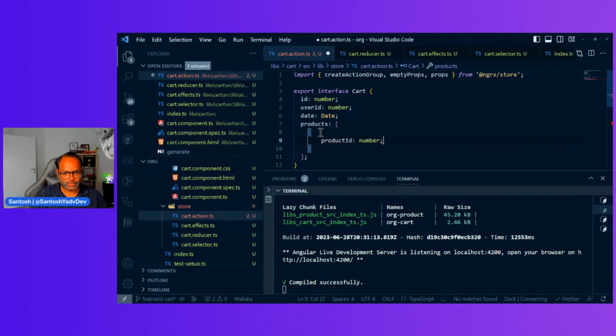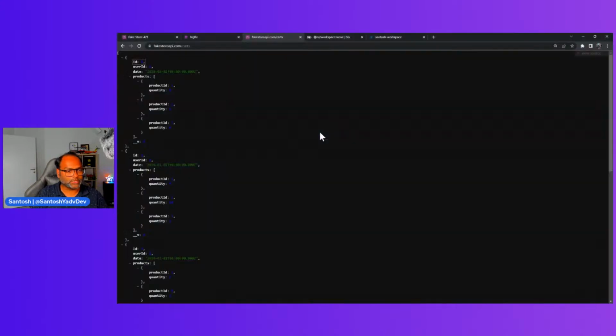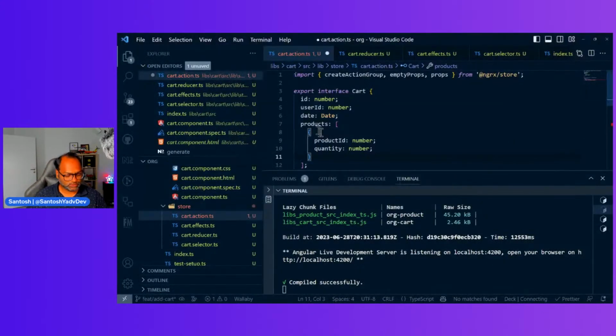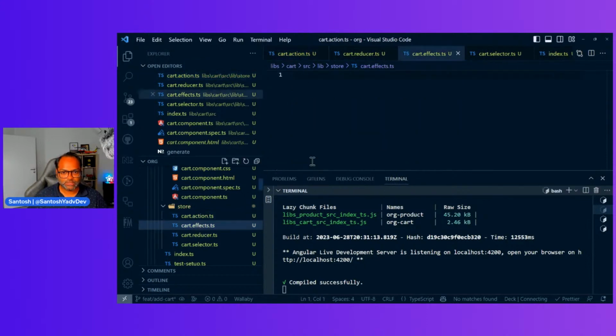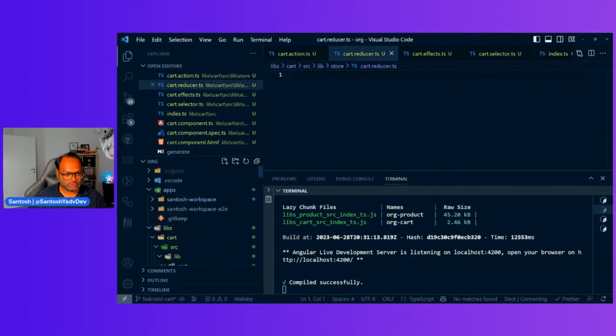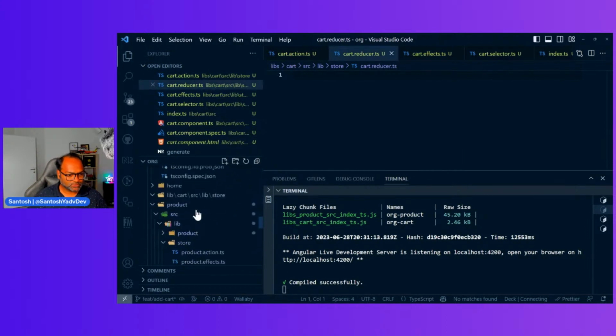Product ID number and quantity number. So this is our information. This is our interface. It's okay. In case of cart success, just load this cart information, and then we add reducers, right? So let's go and do that.